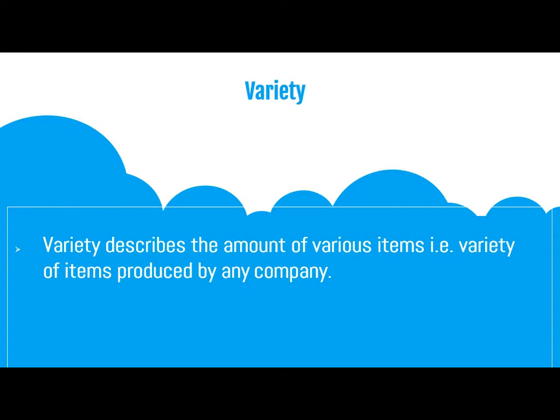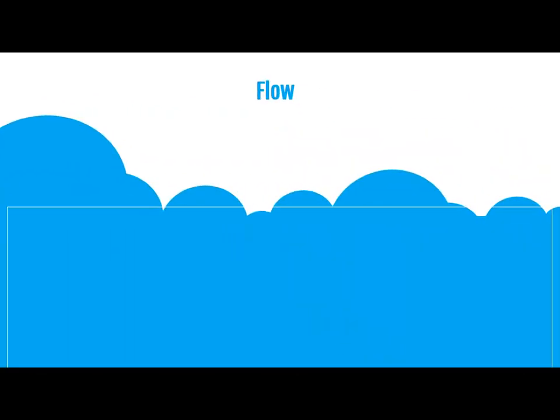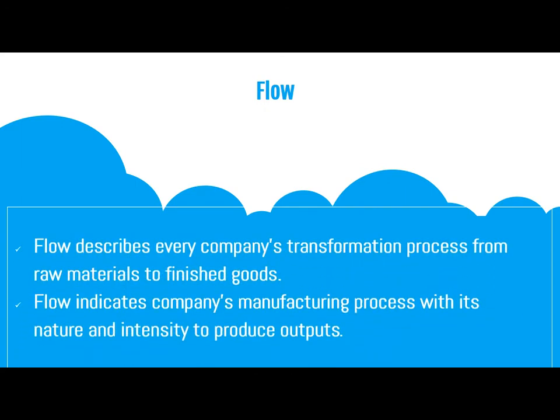Next characteristic is variety. Variety describes the amount of various items, that is variety of items produced by any company. Third characteristic is flow. Flow describes every company's transformation process from raw materials to finished goods. Flow indicates company's manufacturing process with its nature and intensity to produce outputs.